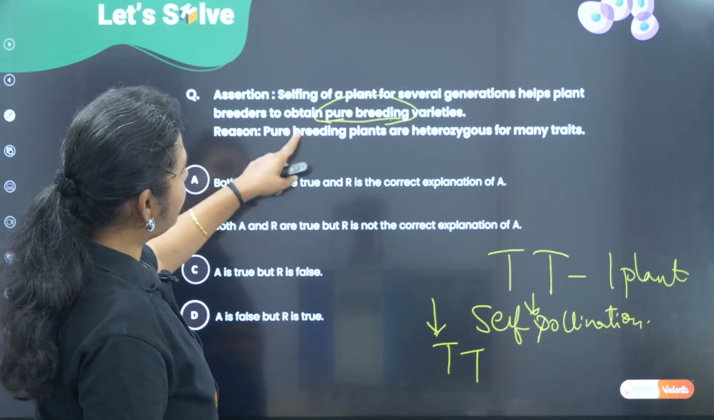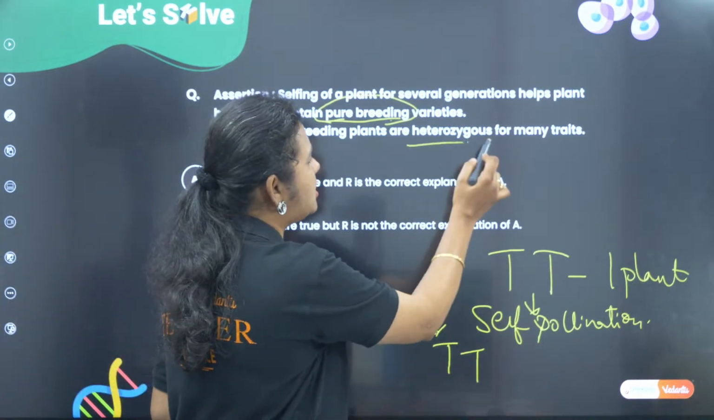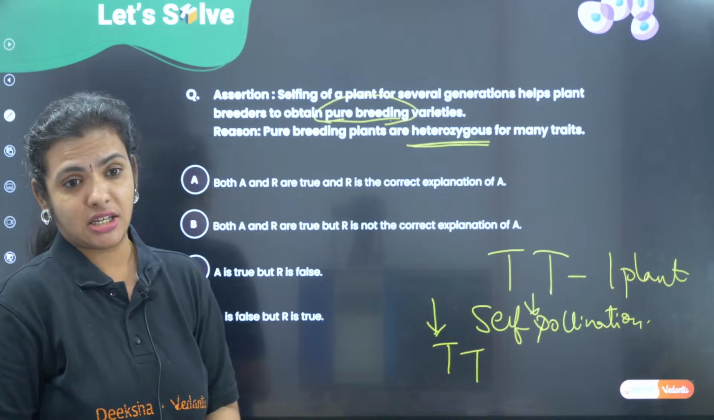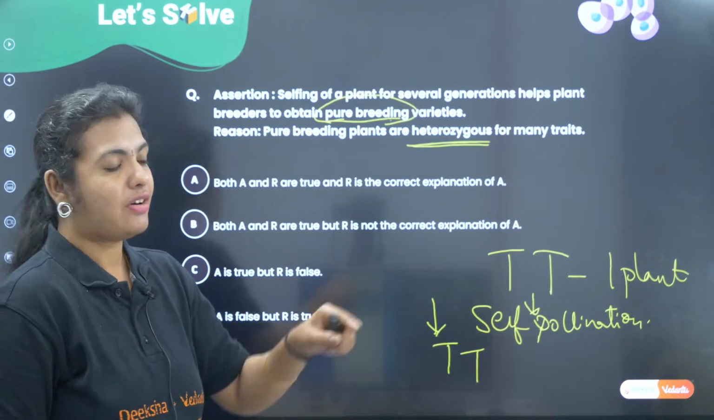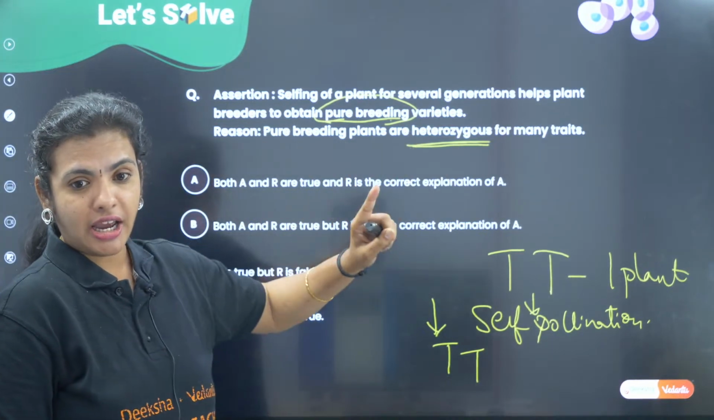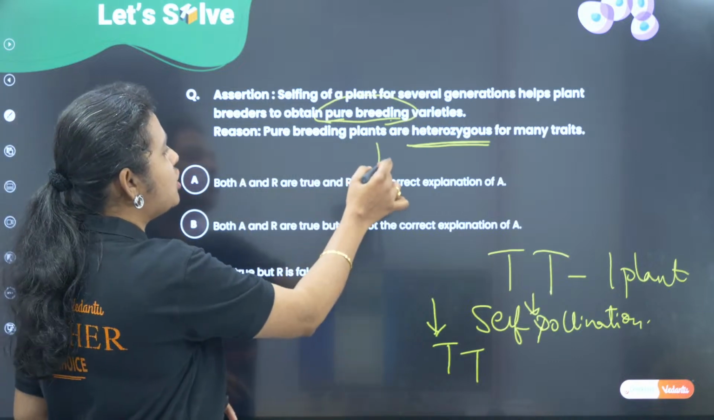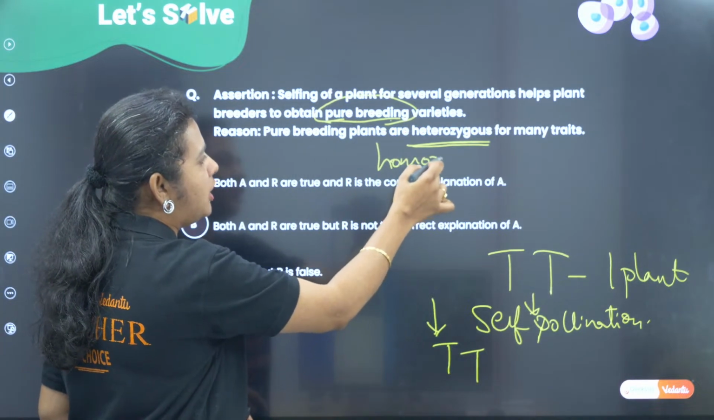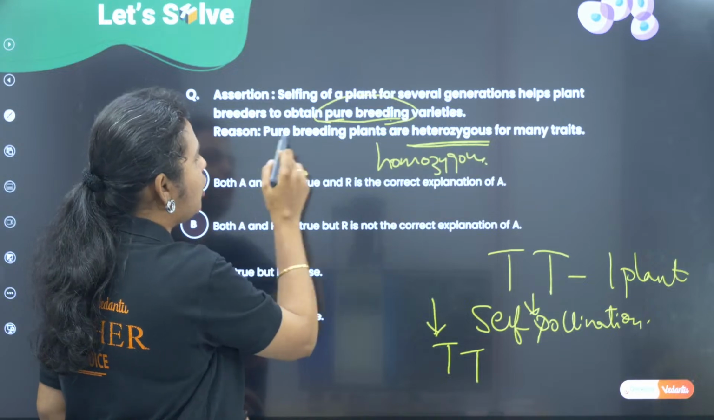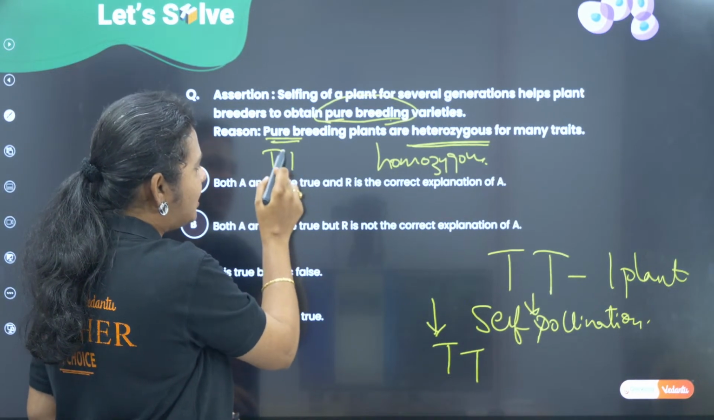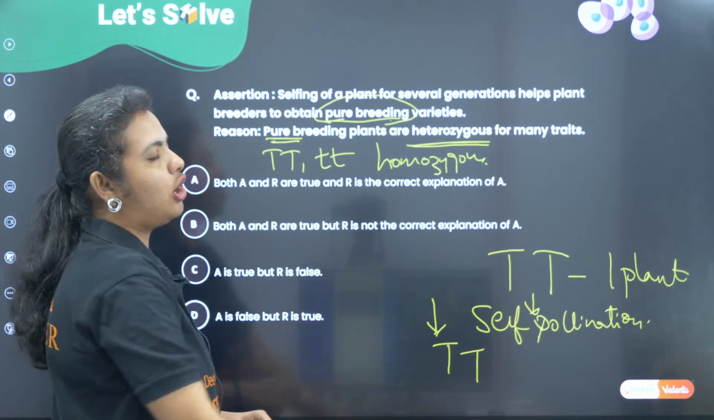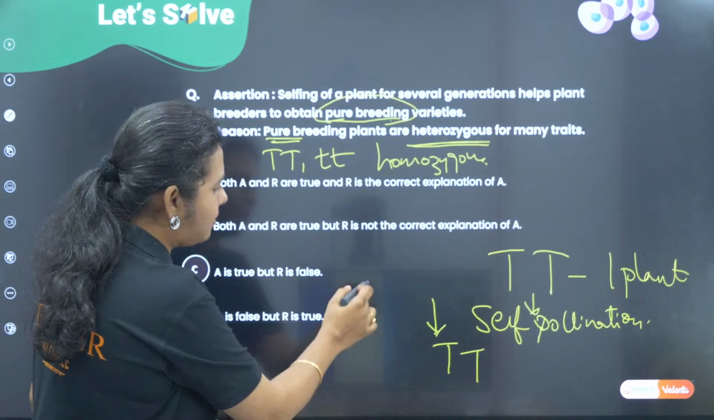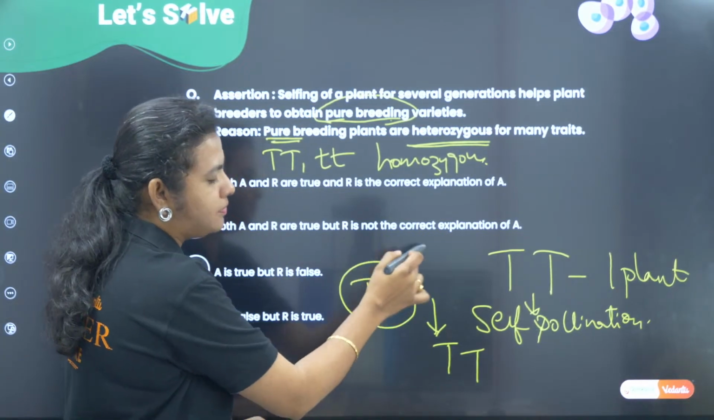So, the reason is saying pure breeding are heterozygous for many traits. A pure line can never be heterozygous. Pure line is always homozygous. Then only I can call it pure, right? So, pure means it has to be either this combination or this combination. It can never be this combination.